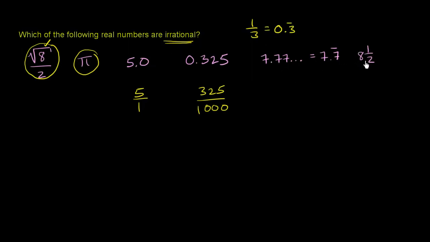8 1/2. Well, that's the same thing as 17 halves, so it's clearly rational. So the only two irrational numbers are the first two right over here.